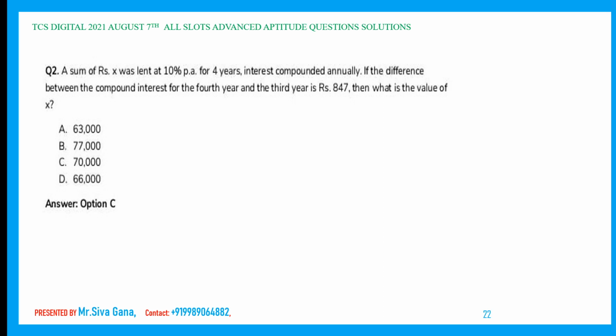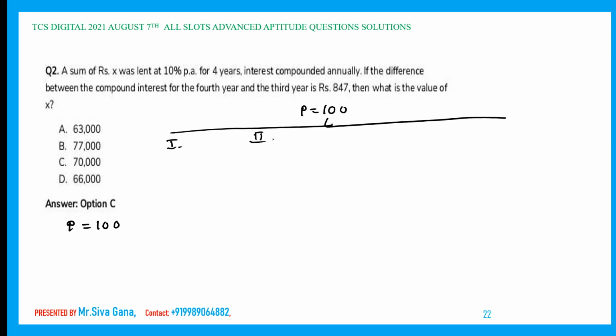A sum of rupees X was lent at 10% per annum for 4 years, interest compounded annually. If the difference between the compound interest for the fourth year and the third year is 847, what was the value of X? We need to calculate the principal amount. That's okay, let us take the principal as 100. Compounded annually for how many years? 4 years: first year, second year, third year, fourth year.